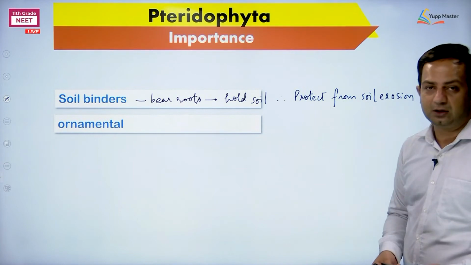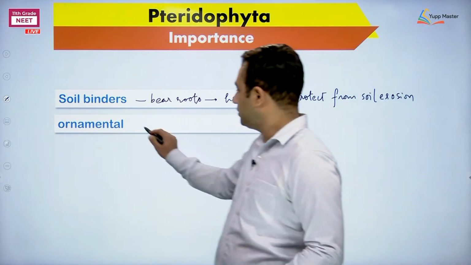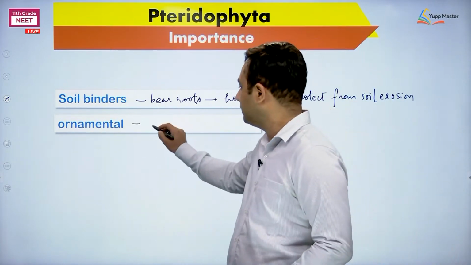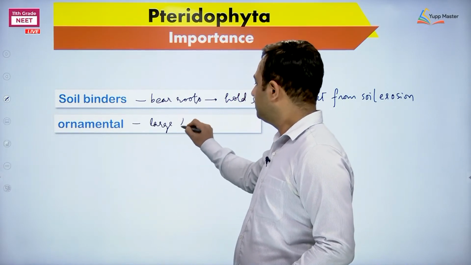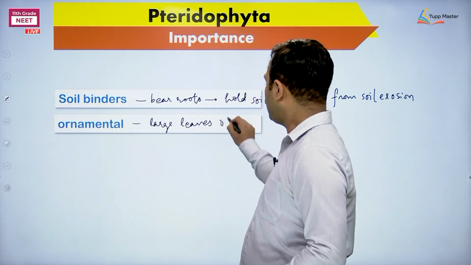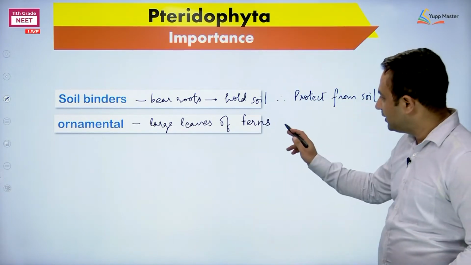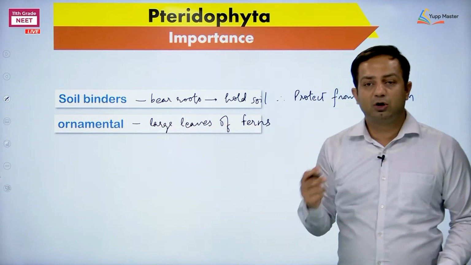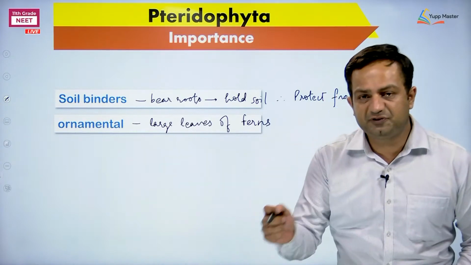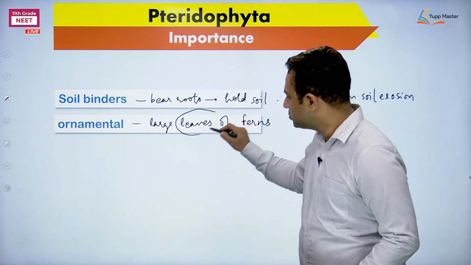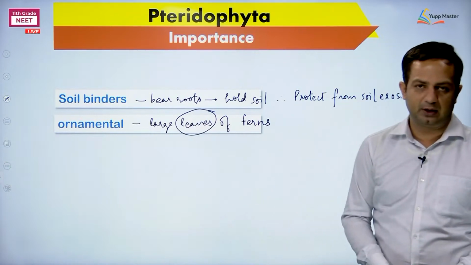Secondly, ornamental. Which type of plants? I have already told you, ornamental. Large leaves of ferns are attractive. So ferns are ornamental. What is ornamental in ferns, gametophyte or sporophyte? It must be the sporophyte. Leaves are on the sporophyte only.